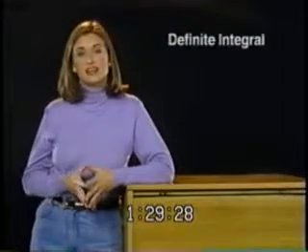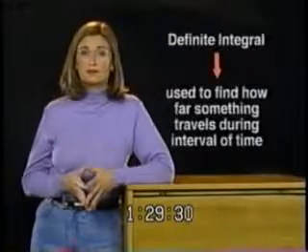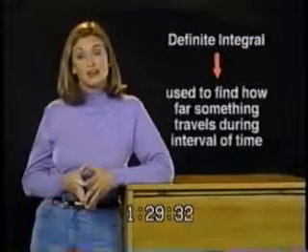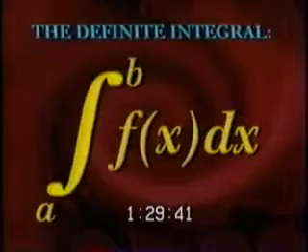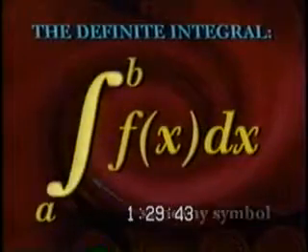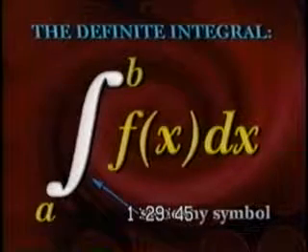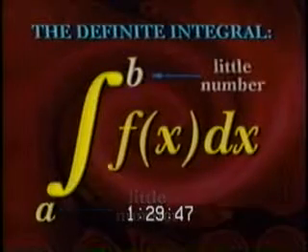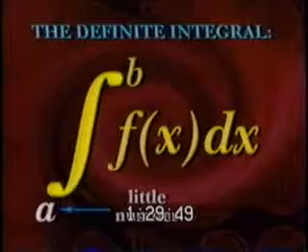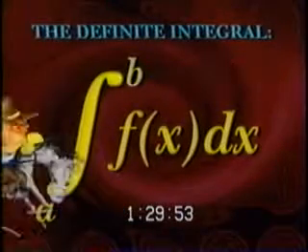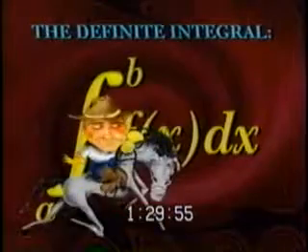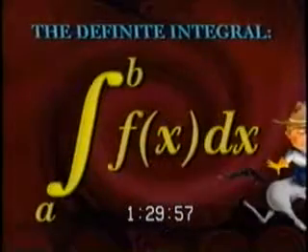One way the definite integral is used is to find how far something travels during an interval of time. Let's see how far Cowpoke traveled from time equals 1 to time equals 3 seconds. We denote this by using the definite integral. The definite integral uses the same swooshy symbol as the indefinite integral, but it adds a little number at each end of the symbol. Note the lower number is the beginning of the interval, and the higher number is the end of the interval. In our Cowpoke example, computing the definite integral is just like applying common sense.